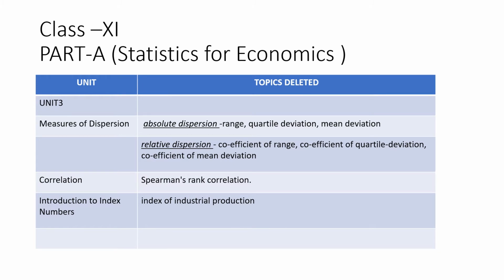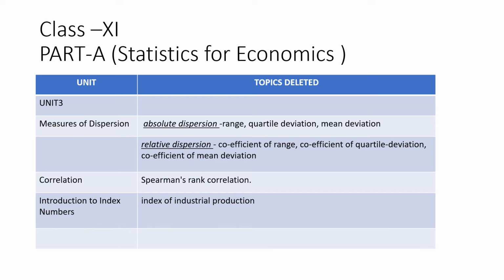In statistics, Unit 3, you have to learn lots of things, measures of central tendency, lots of things which you need to calculate. Statistical calculation we need in this unit. In this unit, one topic is measures of dispersion. From this part, a huge part has been deleted. Which parts are deleted?